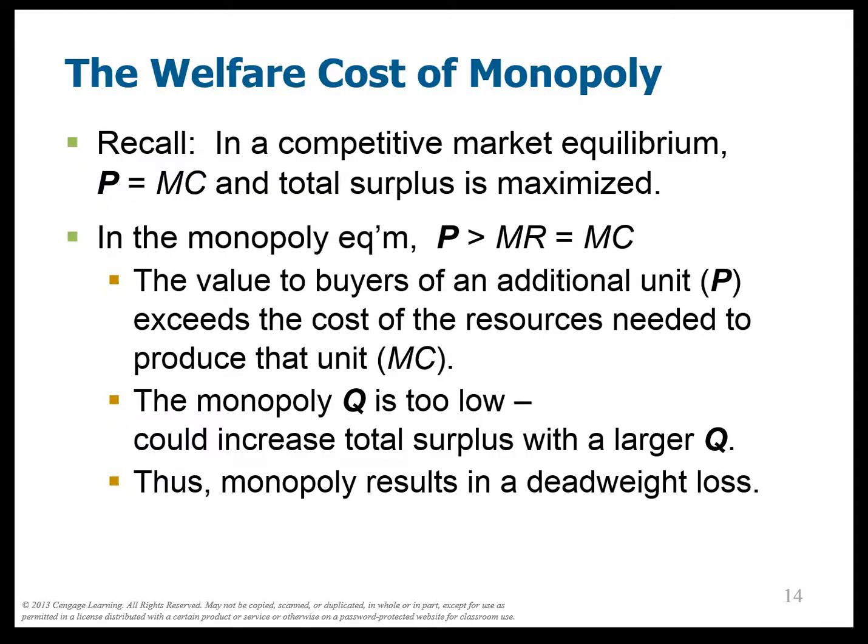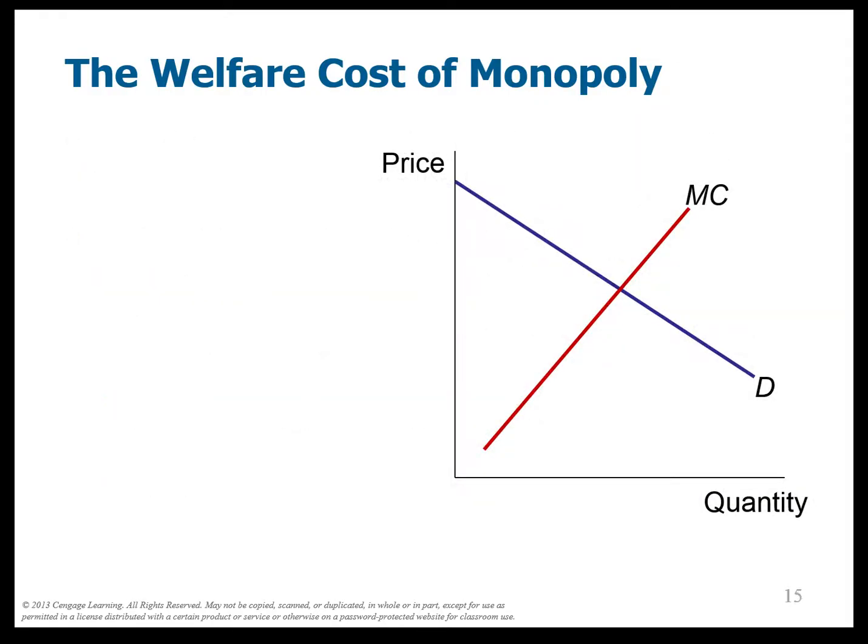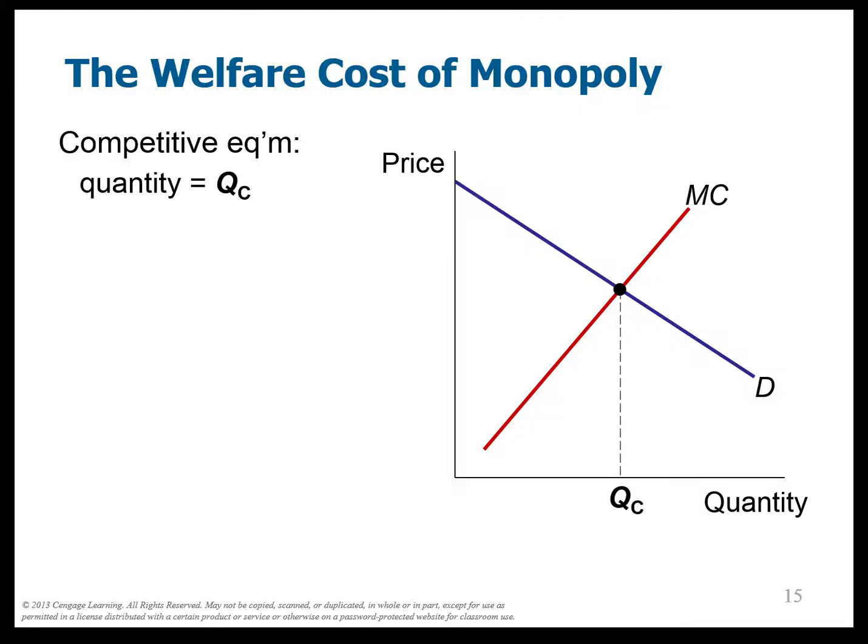So monopoly has this thing called a deadweight loss. It's basically people wanting the good who would pay for it if it was perfectly competitive but can't afford to pay the high monopoly price. And here's what it looks like. All right, so we have a marginal cost and a demand curve. In the competitive equilibrium, remember, we just set price equals marginal cost, which is that point right there. Of course, in the competitive equilibrium, we generally had a flat demand curve, right? But that's okay. We're just going to have a downward sloping demand curve because this is talking about the whole entire market.